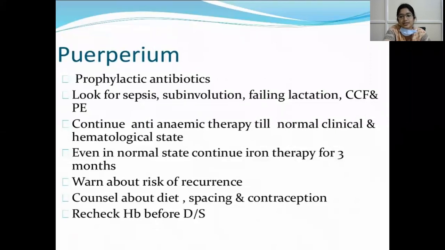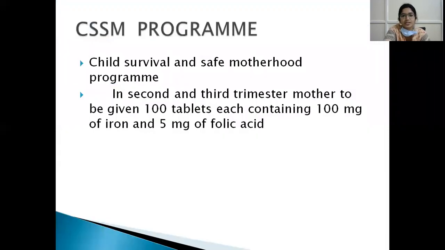So warn about the risk of recurrence and counsel about diet and birth spacing. It is usually 2 years that must be present to prevent any nutritional deficiency anemia. And during spacing, we have to advise contraception. Please recheck the hemoglobin level before discharge of the patient.